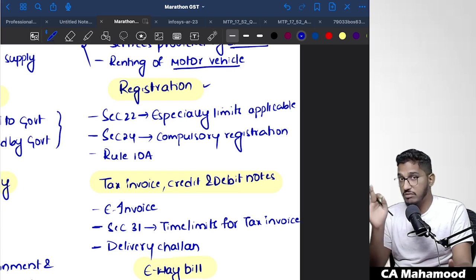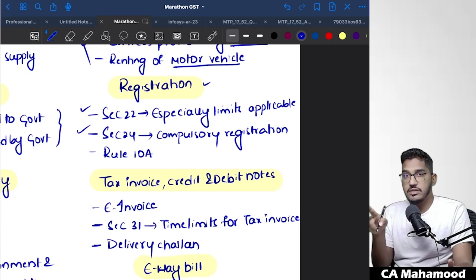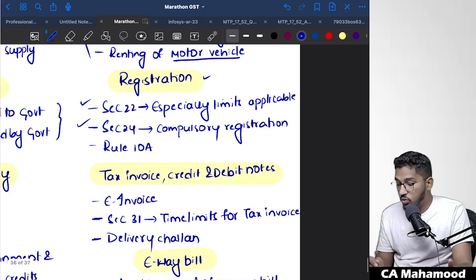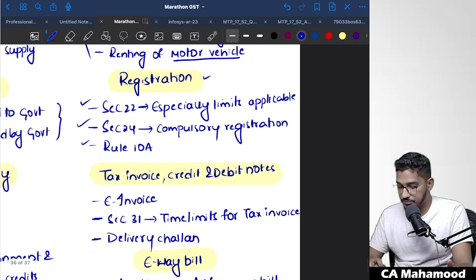I'm telling you, limits you have to mug up along with the list of goods. They will give a certain list of goods which, if you produce them, you will not be able to get the limit of 40 lakh rupees. That you have to memorize completely. Section number 24, compulsory registration: which kind of persons are required to undergo compulsory registration? 100% you have to mug it up. Rule 10A, in the case of registration also: within what time limit you are required to furnish the bank account details. There is an amendment regarding Rule 10A also, so it is once again a top priority.